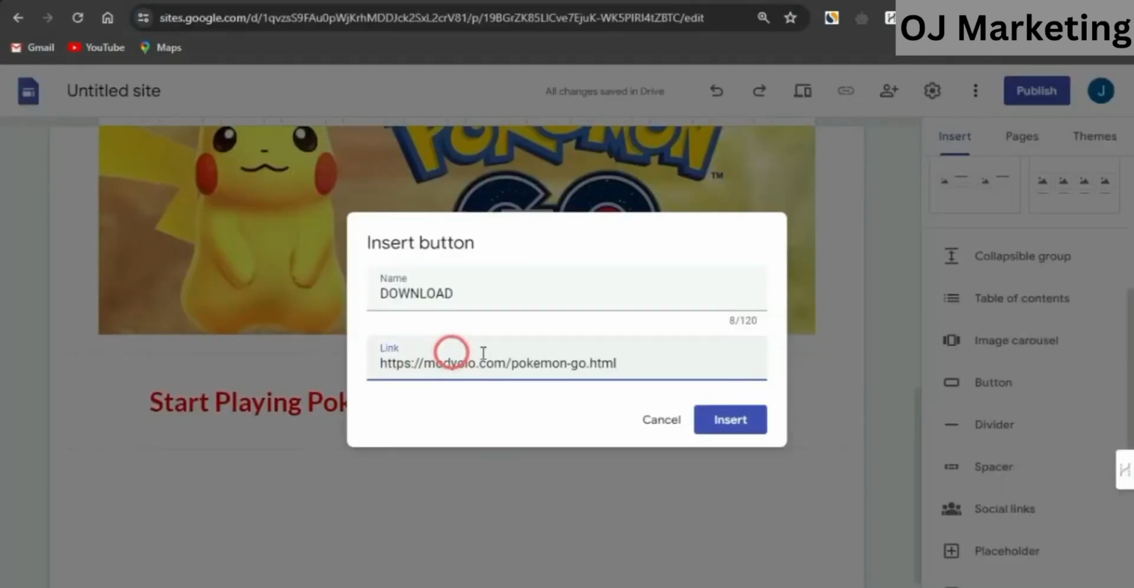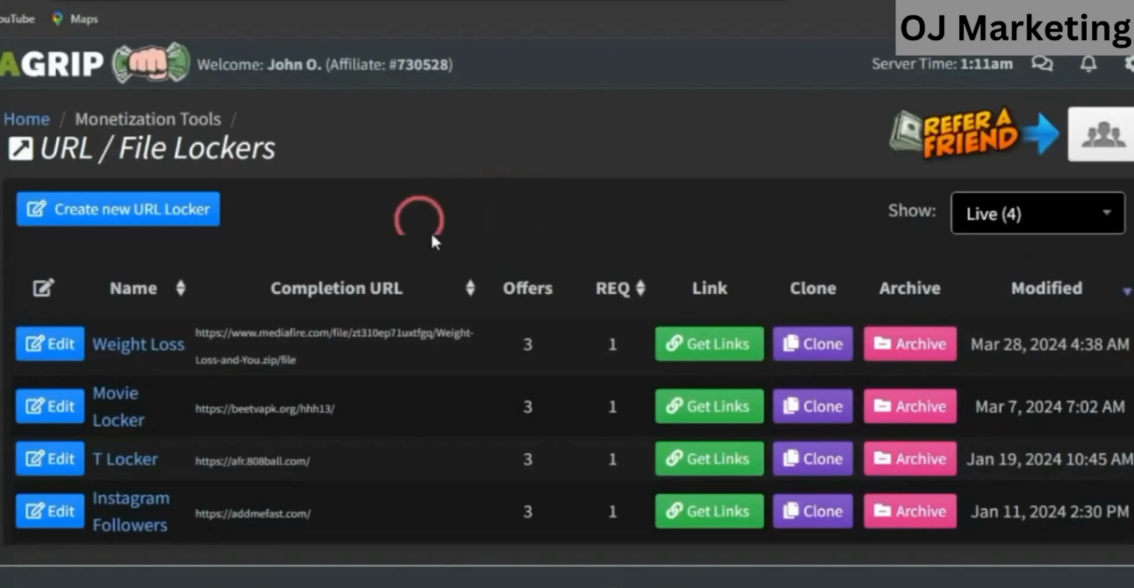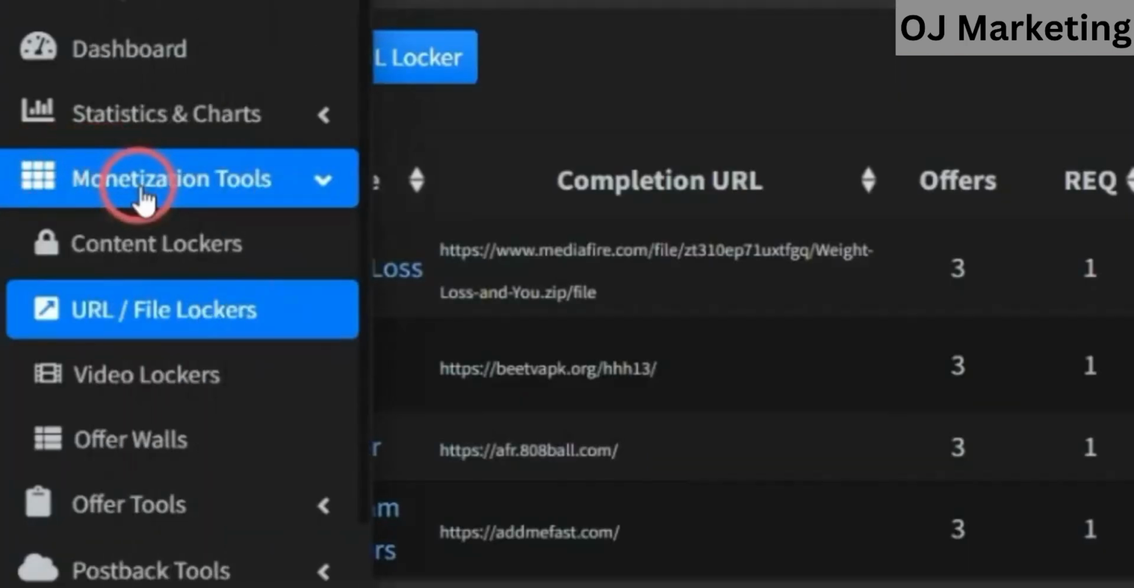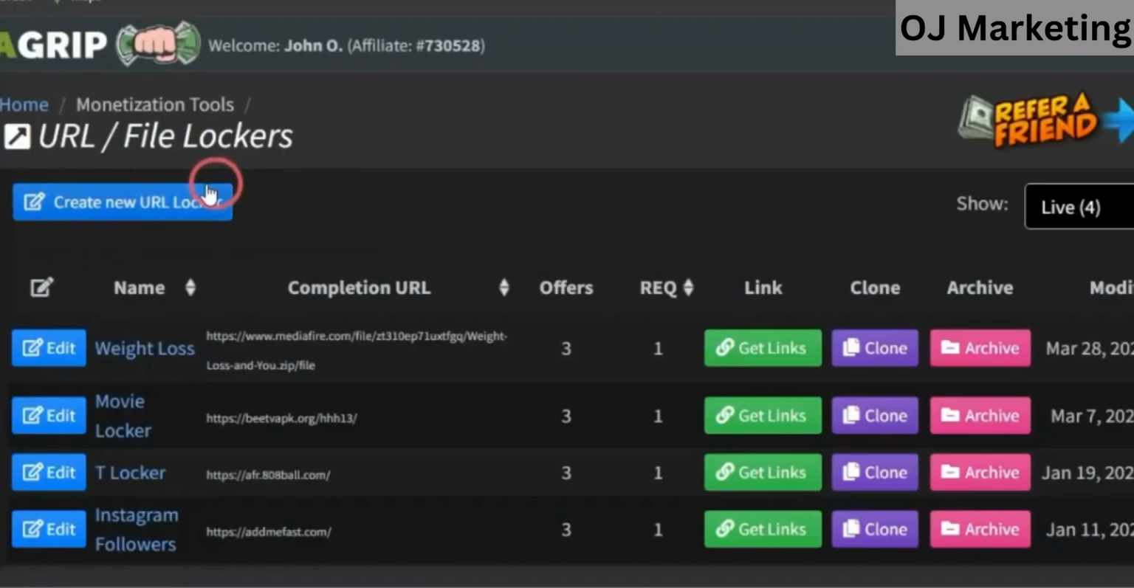Or rather, you actually need to go on to adding the link to your CPA URL file locker. Which is why we're just simply going to copy this link to this page. Head on to a CPA marketing platform, which is CPA Grip to be precise. Or if you have any other CPA marketing platform that has a content locking capability, you can actually make use of that. Now, once you come onto this page, you want to head onto the URL file locker section, which you can get to by coming onto the monetization tools option, then select URL file locker.